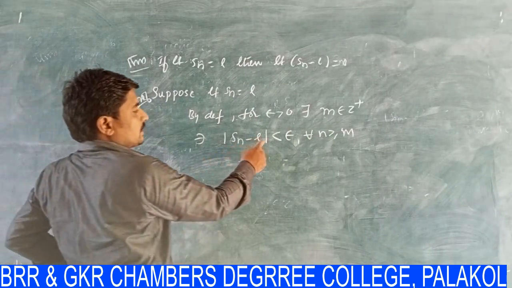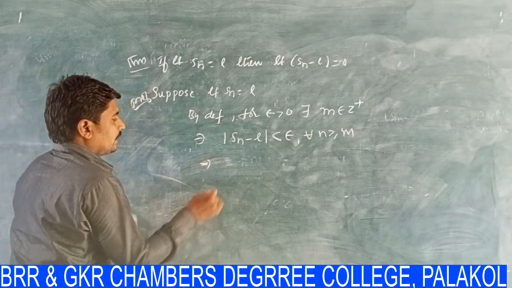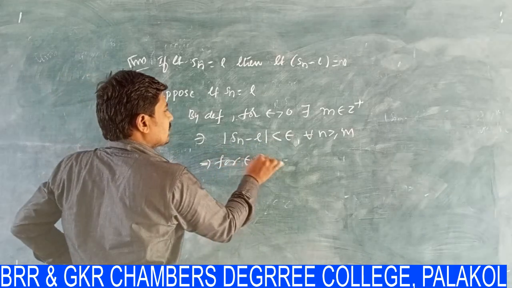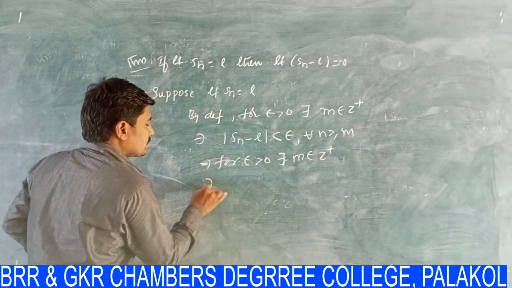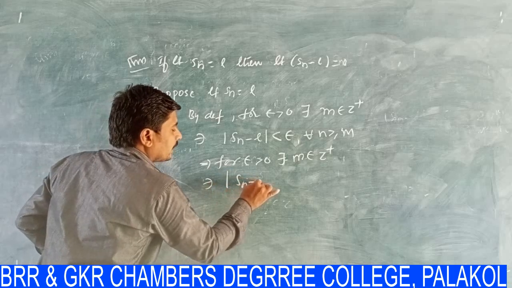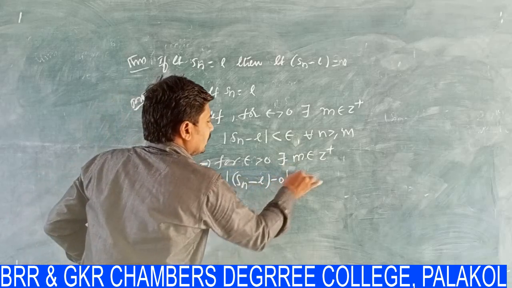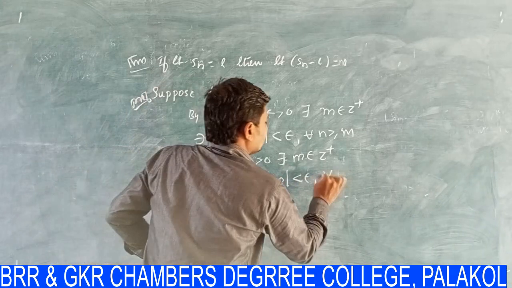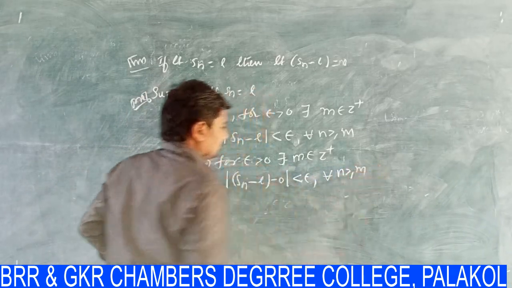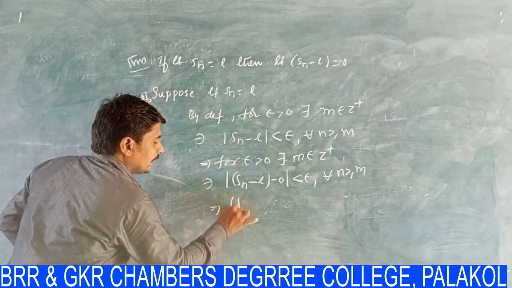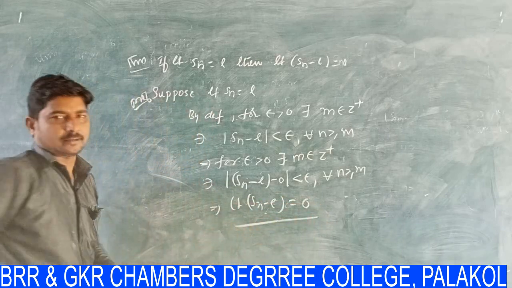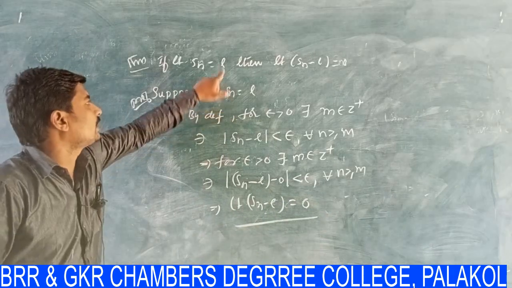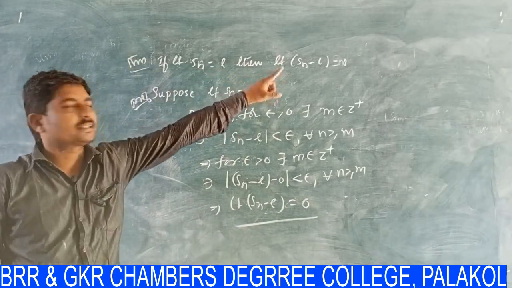Modulus of Sn minus L is less than epsilon. This can also be written as: for epsilon greater than 0, there exists M belongs to Z plus such that modulus of Sn minus L minus 0 is less than epsilon for all n greater than or equal to M. This implies limit (Sn minus L) is equal to 0. This is a theorem. If limit Sn is equal to L, then limit (Sn minus L) is also equal to 0.